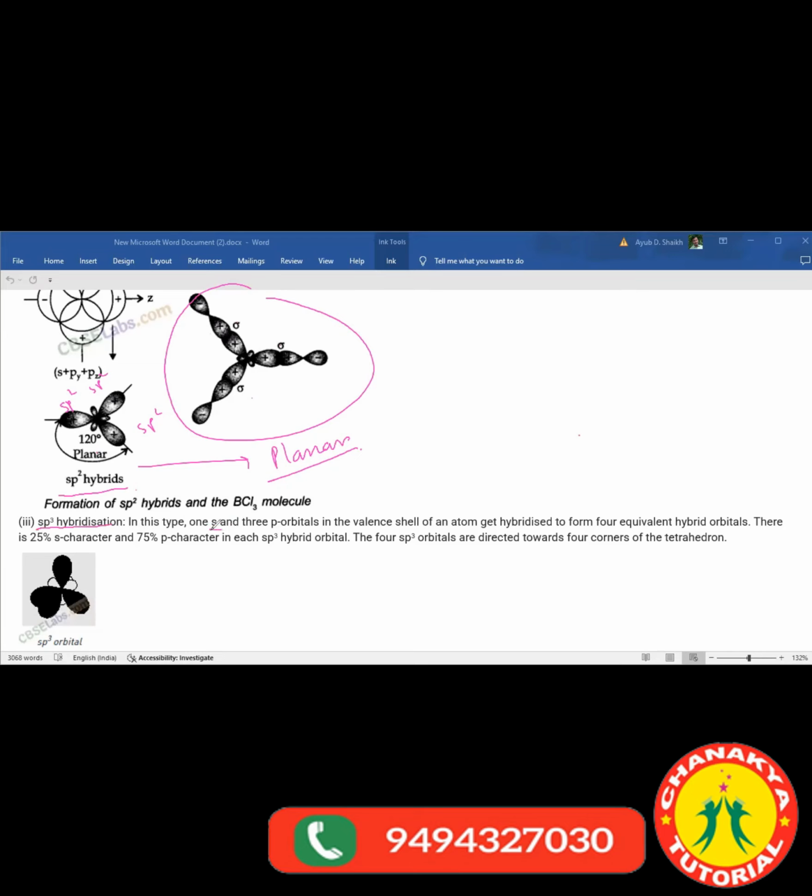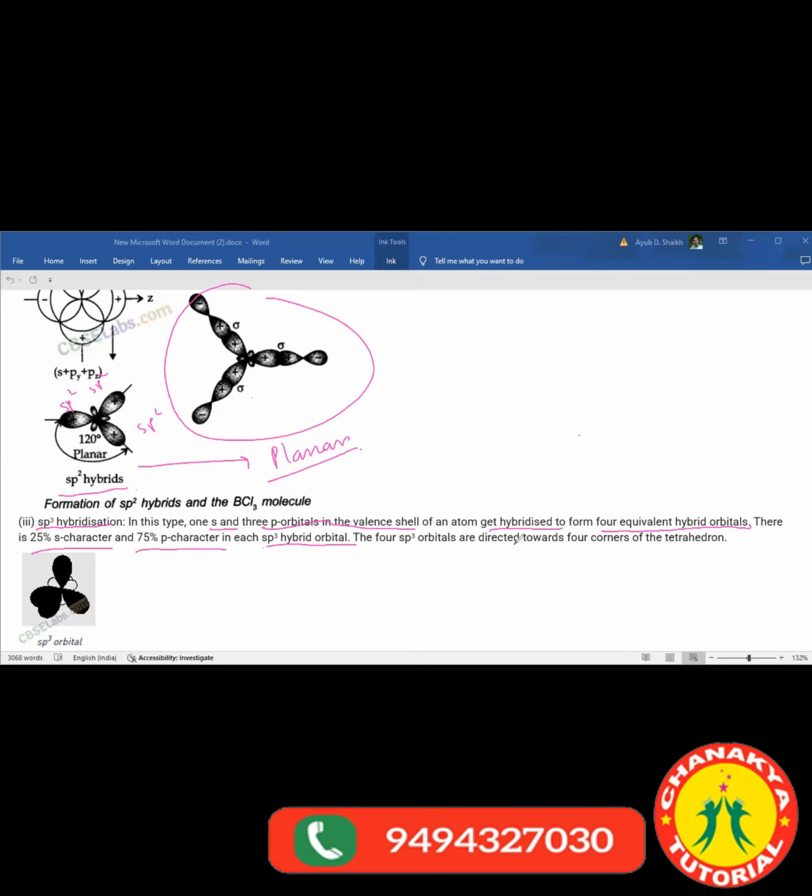Now see the next, sp3 hybridization. In this type, 1s and 3p orbitals in the valence shell of an atom get hybridized to form 4 equivalent hybrid orbitals. There are 25% s character and 75% p character in each sp3 hybrid orbital.